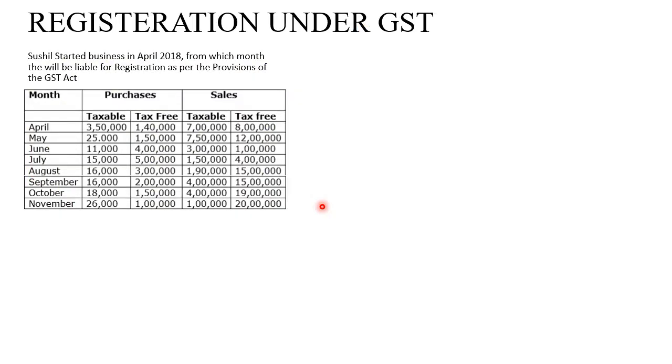Now let us try solving an example under registration of GST. This is the first type of sum where the months will be given and they will ask us to find whether the person is liable for registration or not. Okay, we'll read the question. Sushil started the business in April 2018, and from which month will he be liable for registration as per the provisions of the GST Act?